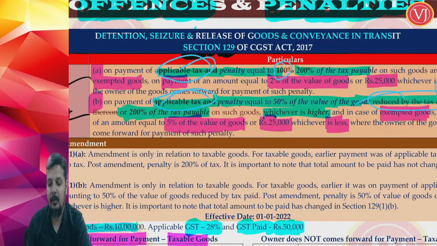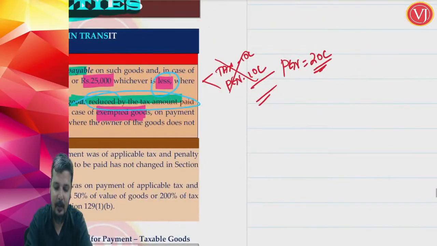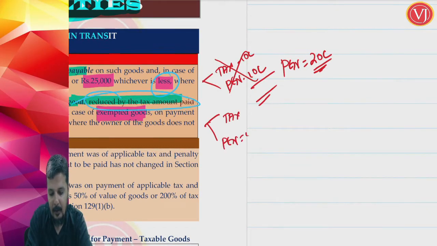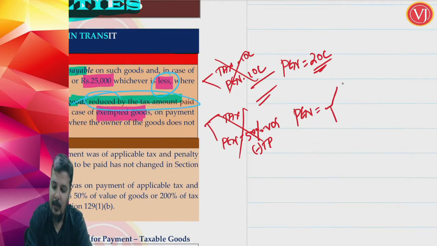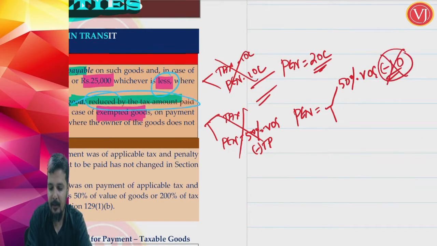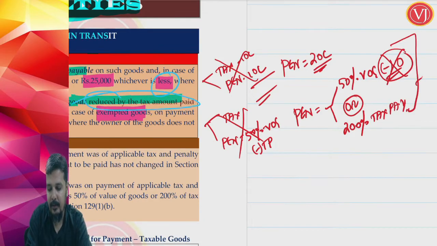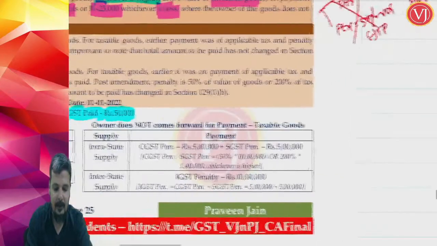Right. So previously you would have paid tax, and penalty would have been equal to 50% of the value of goods minus tax which is already paid. Now there is only penalty, which is equal to 50% of the value of goods, no subtraction, or 200% of tax payable, whichever is higher.